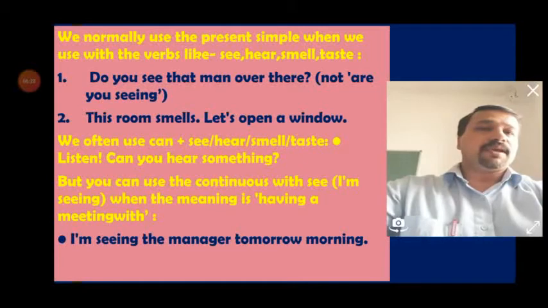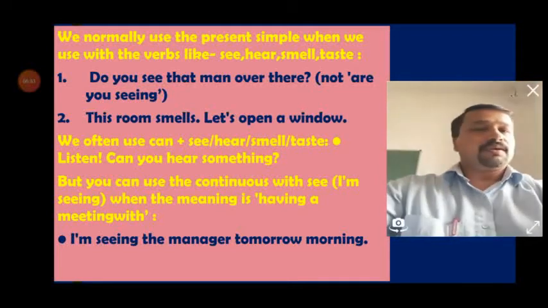Do you see the man over there? So here it means exactly look, perceive. The other one, this room smells. So what I smell, what I feel, what I perceive, that is stated over there. But if we use see or hear, smell along with can, there also we usually use the direct form. Can you hear something? Can you smell it? Can you taste it? So there we use it in the direct form itself.